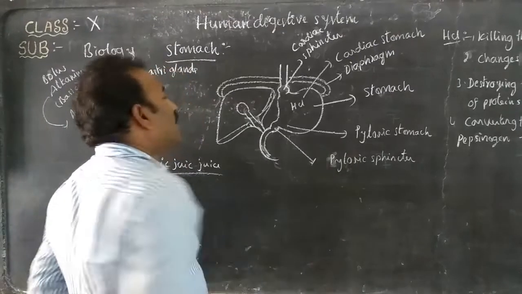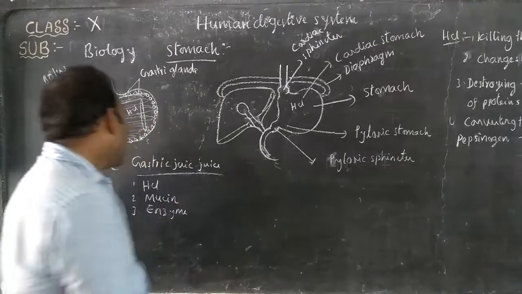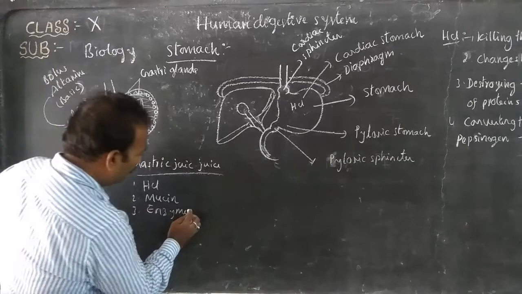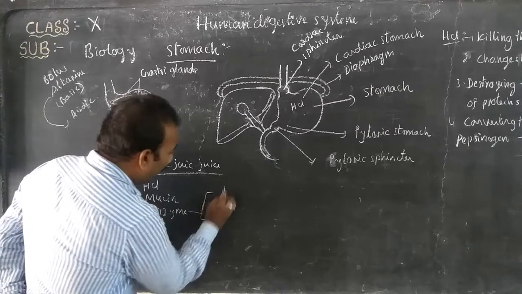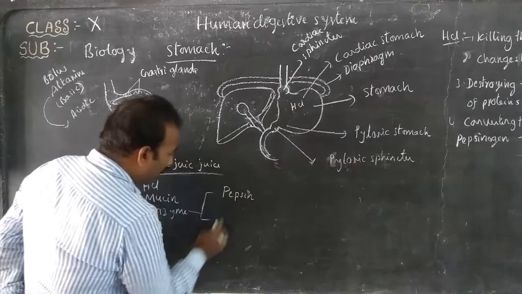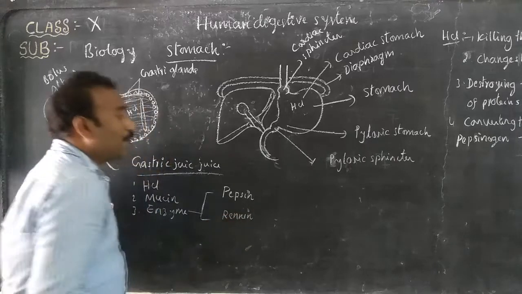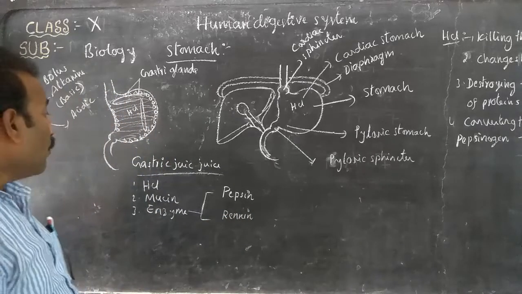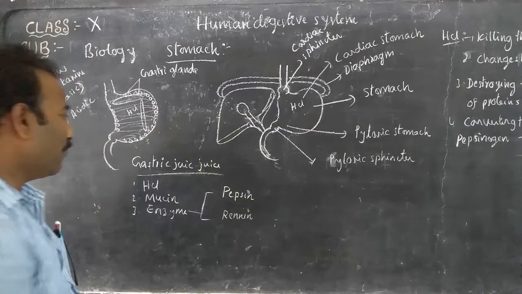First we will discuss that. What are the enzymes present in the gastric juice? There are only two enzymes. One is pepsin, the second one is renin. Pepsin and renin, these two types of enzymes are present in the gastric juice.